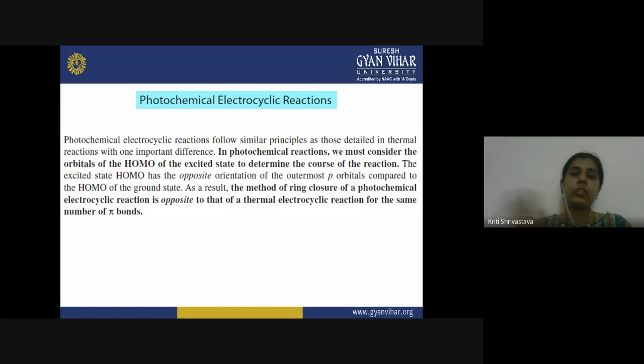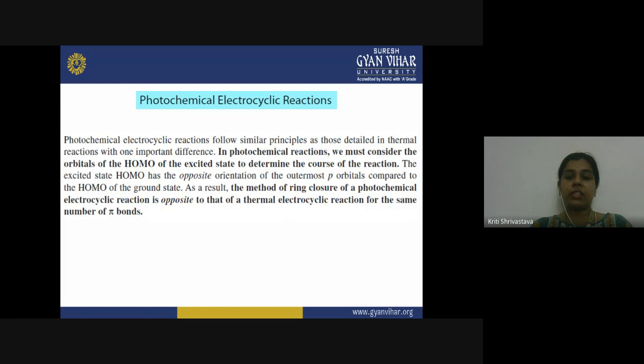So they are just opposite to each other, and that is simply due to the fact that in the excited state HOMO, the orientation of the outermost p orbitals, those present on the terminal carbon atoms, just becomes the reverse. So as a result, the method of ring closure of a photochemical electrocyclic reaction is opposite to that of a thermal electrocyclic reaction for the same number of bonds.